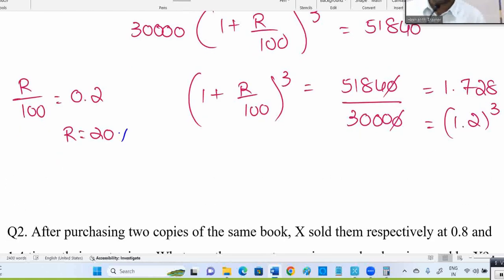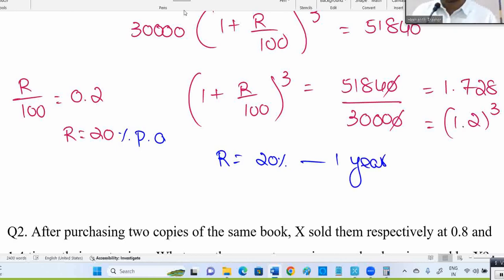What is the unit for rate of interest? Percentage per annum. It means my rate of interest is 20% for 1 year. PA means per annum, for 1 year. By default, wherever rate of interest is there, it is PCPA. PC means percentage, PA means per annum.